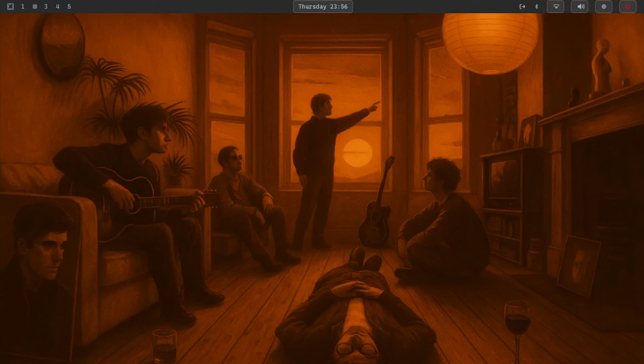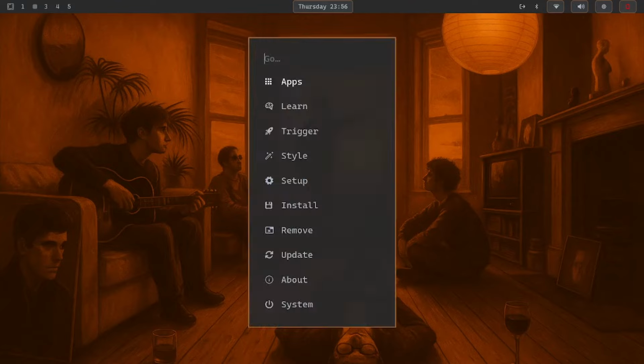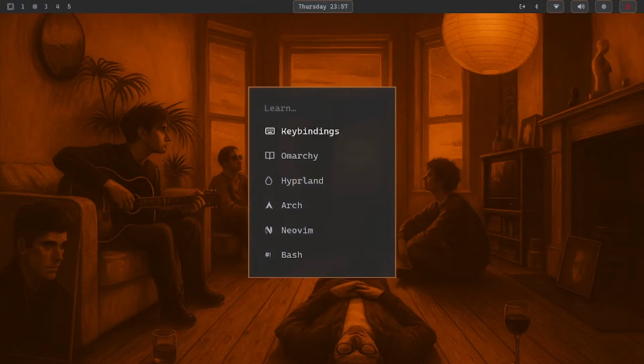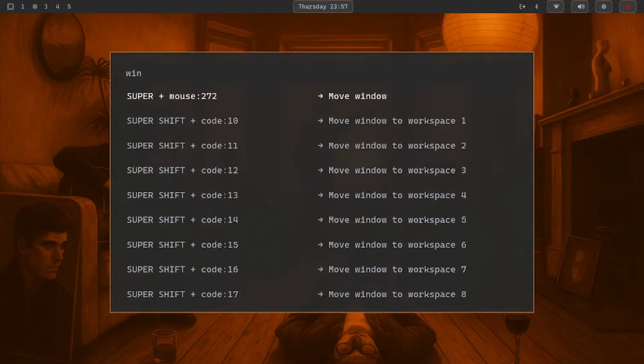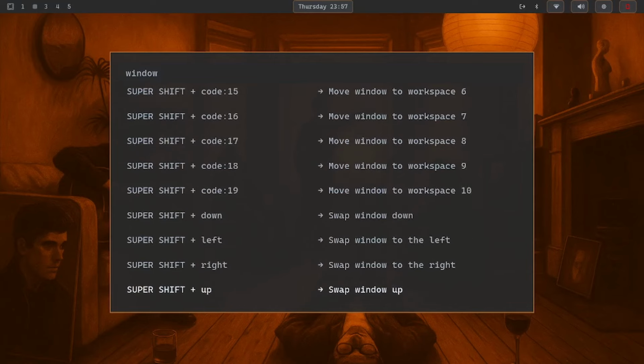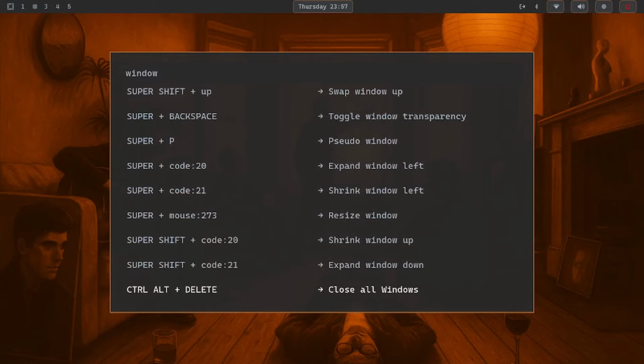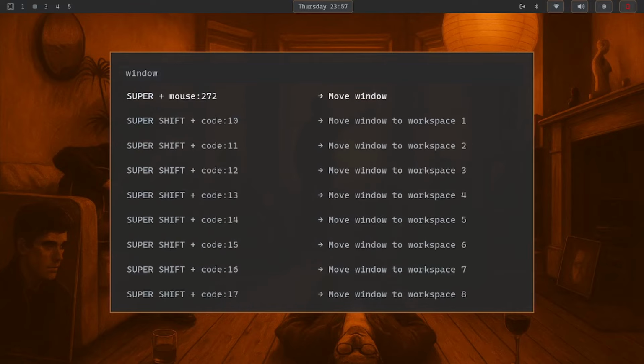Another thing I love about this distro is that pretty much everything can be accessed with key bindings. And so I can come here, and if you ever forget anything, come here to learn key bindings. Let's say window. So these are all tied to Hyprland, which is also great. So if you ever forget something Hyprland related, you come here, type window, and do all this. There's so much stuff you can do.